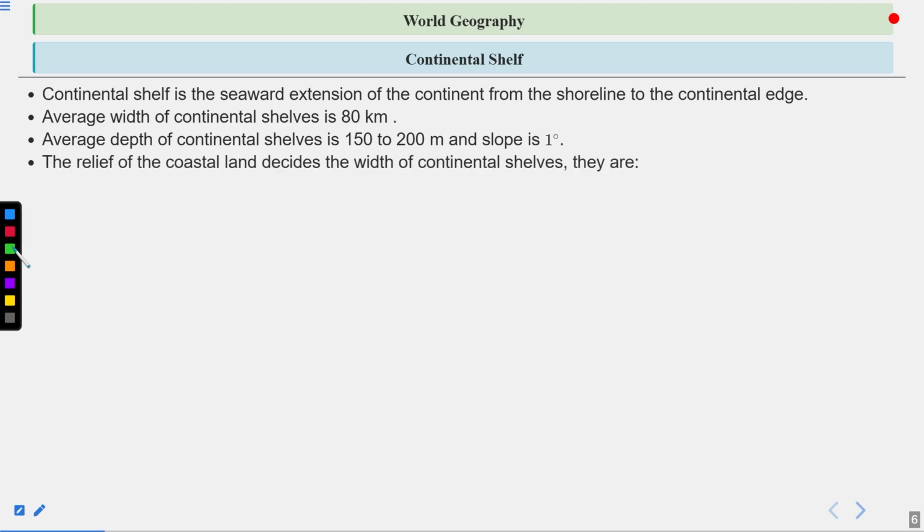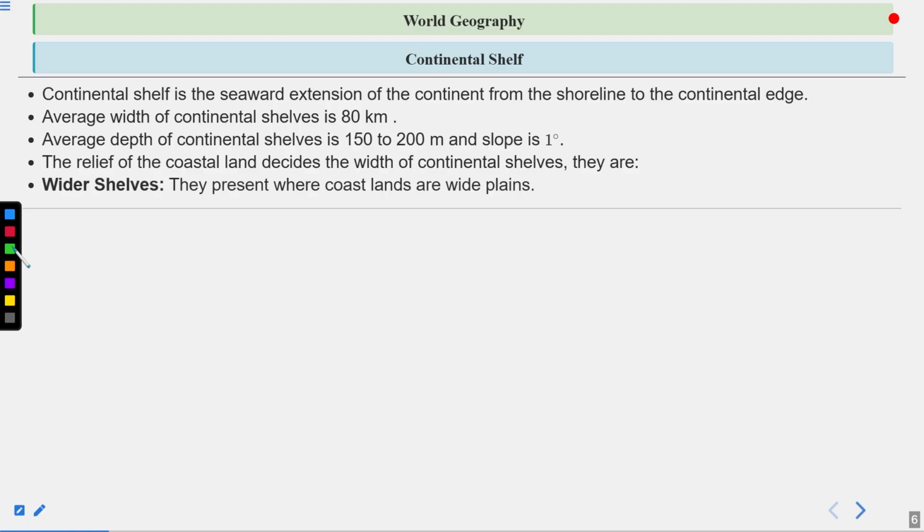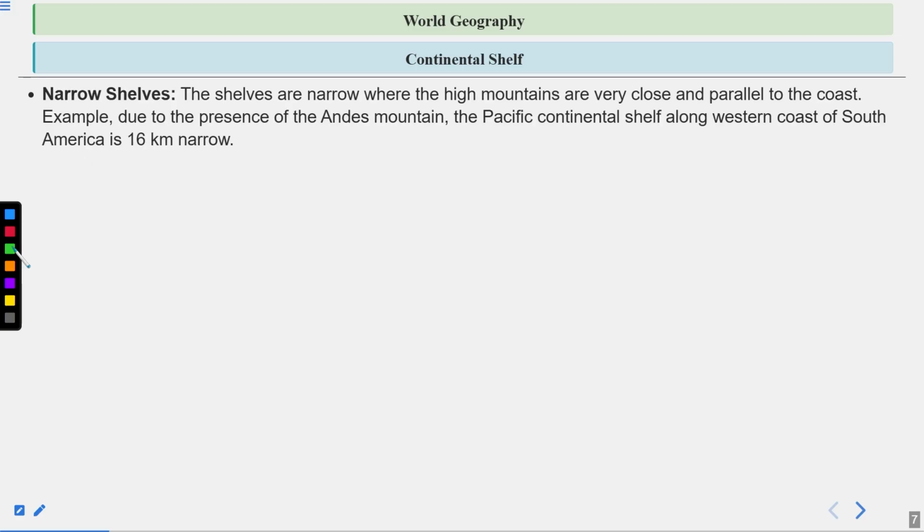The relief of the coastal land decides the width of continental shelves. Wider shelves are present where coastlands are wide plains. Remember that this is the first major relief of the ocean. Let's move further. Then come the narrow shelves, which are narrow where high mountains are very close and parallel to the coast. For example, due to the presence of the Andes mountains, the Pacific continental shelf along the western coast of South America is only 16 kilometers wide.